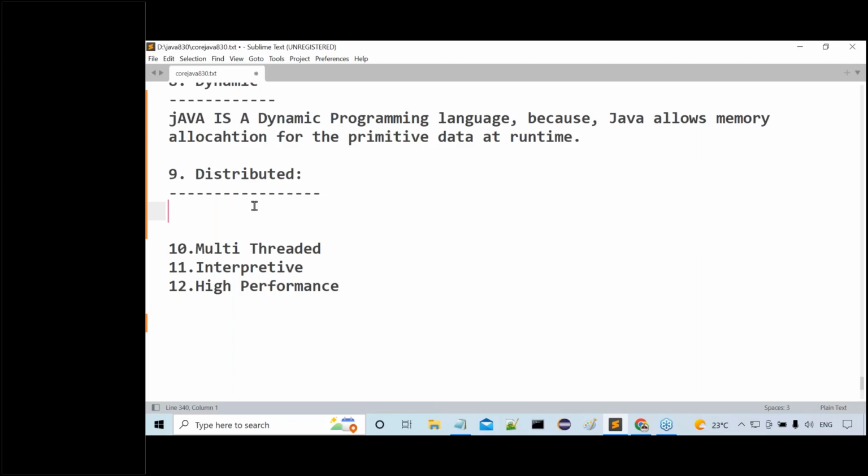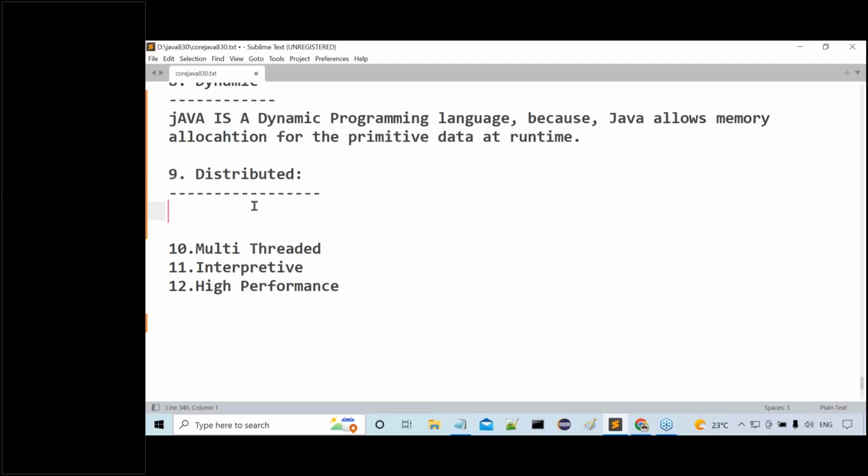Good. These distributed concepts we will cover: servlets and JSPs will be covered in advanced Java, and web services is a separate course. EJBs are not required. It's totally outdated content at present. Nobody is using EJB, though one or two companies still do, but it's not a much demanded technology nowadays. The demanded technology is web services.